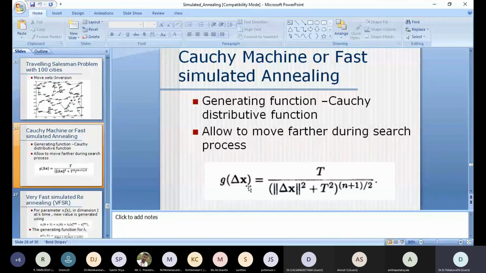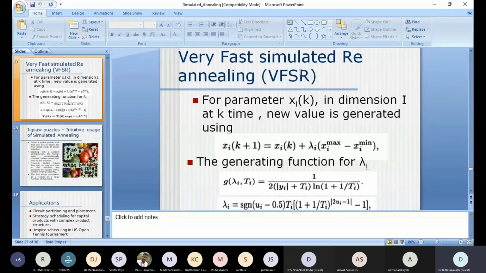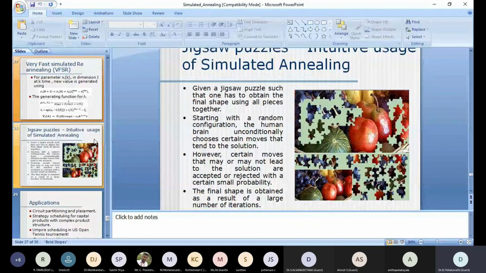So its corresponding equation. This is one type, and then the other type is very fast simulated re-annealing. Here in very fast simulated re-annealing, the entire equation is changed, the generating function. In the generating function there is a variable with lambda i, because whenever we find the new variable, it depends on the lambda. That lambda value is nothing but this one. Then the new generating function. If you use it, our search process may be completely very fast.